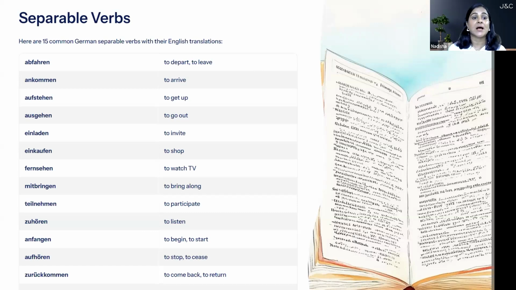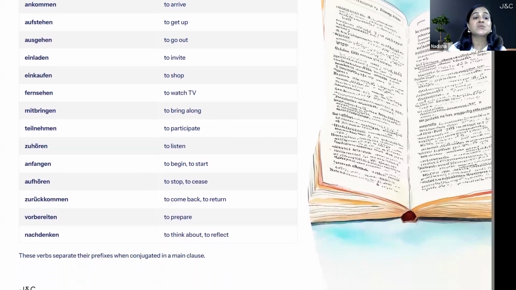The next one is ausgehen. Aus is the prefix. It will go at the back. It means to go out. The next one is einladen. Ein is the prefix. It means to invite. The next one is einkaufen. Ein is the prefix. It means to shop. The next one is fernsehen. Fern is the prefix. It means to watch TV.